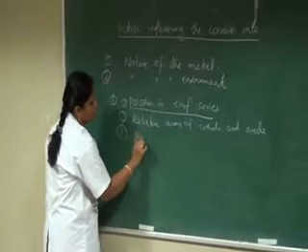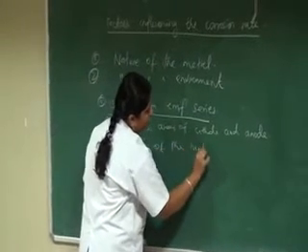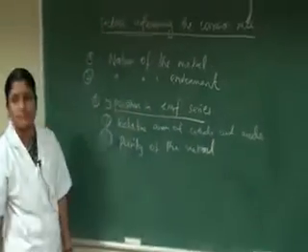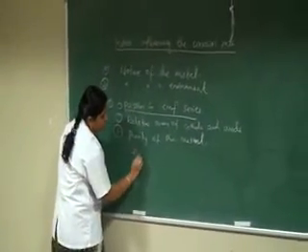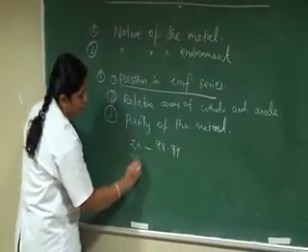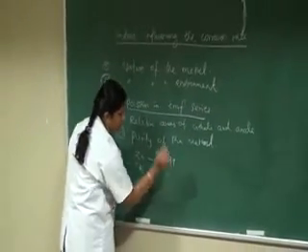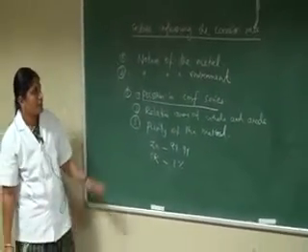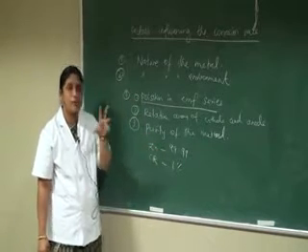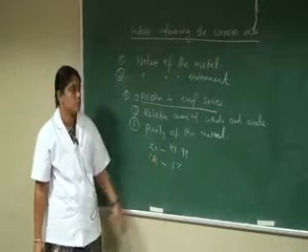And the third one is purity. Purity of the metal. When a pure zinc rod has 99.9% purity, the corrosion rate is 1%. Purity influences the corrosion rate. That is, a pure metal does not undergo corrosion. Some impurities present on the metal form corrosion cells and increase the corrosion rate.